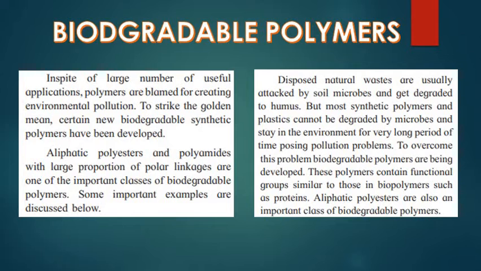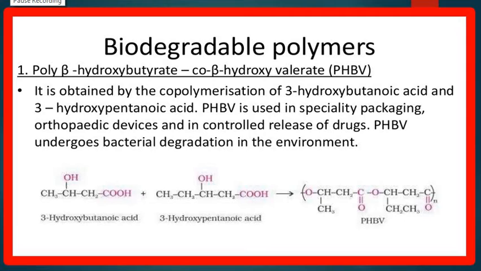Disposed natural waste is usually attacked by soil microbes and gets degraded. But most synthetic polymers and plastics cannot be degraded by microbes and stay in the environment for a long time, and they are creating environmental problems or pollution. That is why, to overcome the problem, biodegradable polymers are being developed. One of the biodegradable polymers is PHBV.